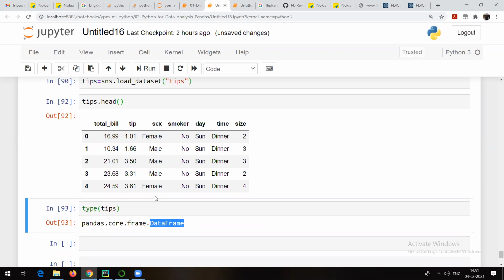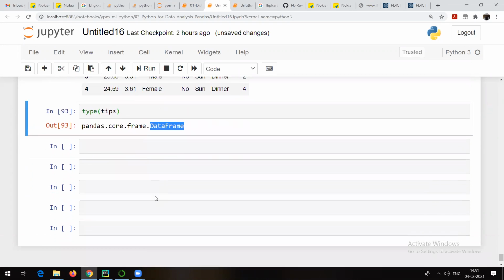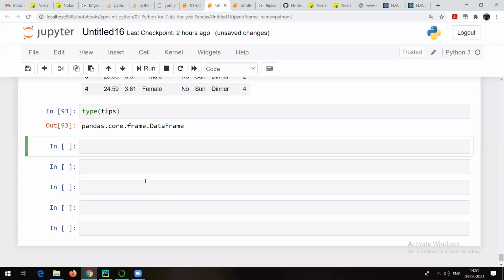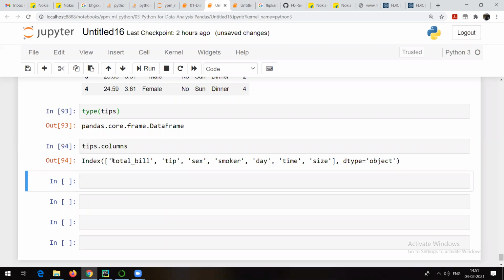Now, you people are already very much aware of data frames, right? A data frame is a collection of series. It's like a table, so we can apply on tips all the operations that we can apply on a data frame. In tips we have different columns. If I issue tips.columns, I will be able to see the names of all the columns, right? So I want to fetch this particular column, total bill.